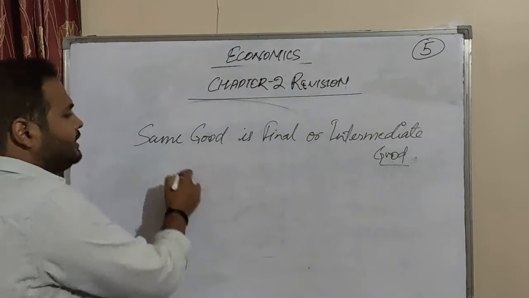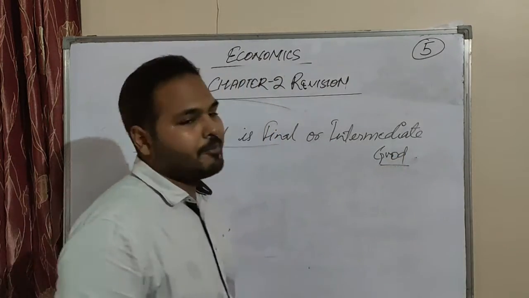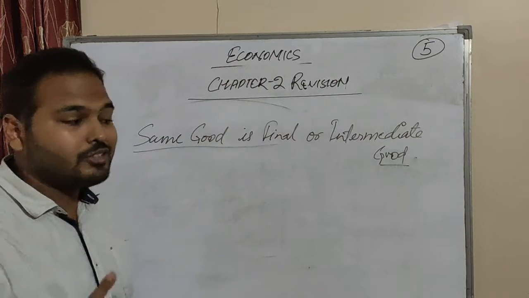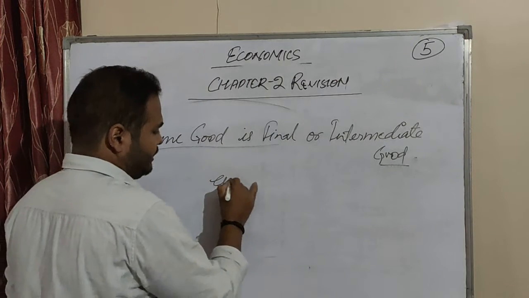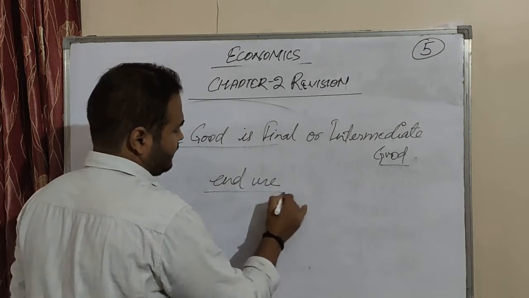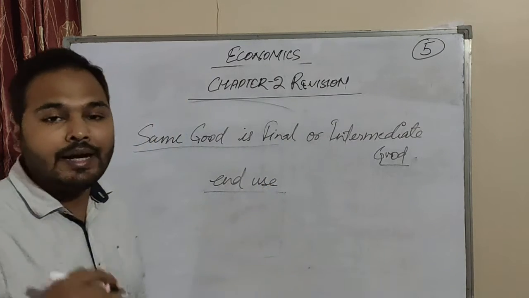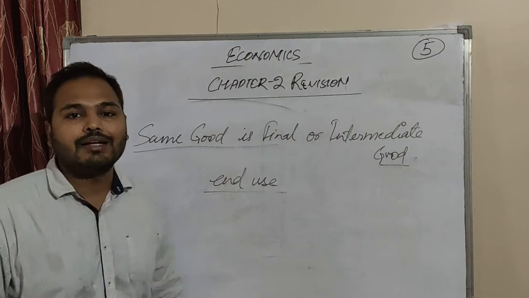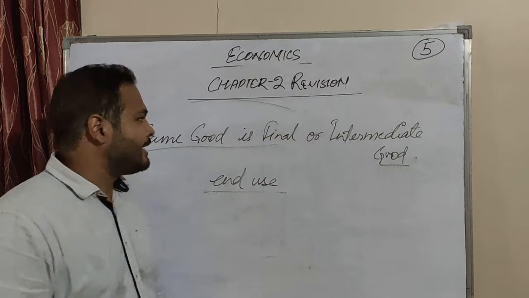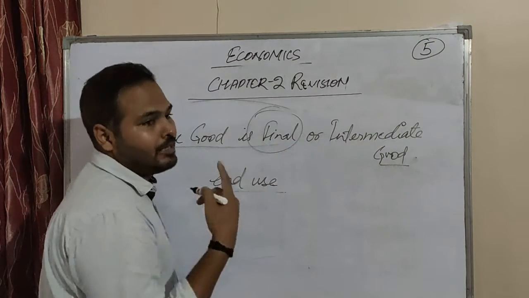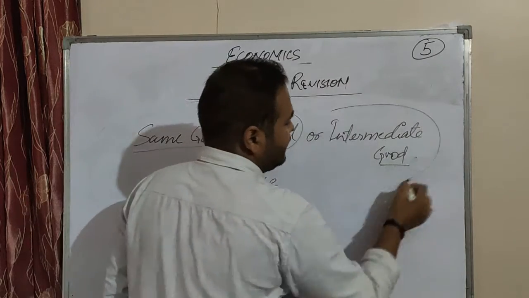Whether a good is a final good or an intermediate good can be defined on the basis of its end use. End use means for what purpose it is used. The end use of the product decides in which category it comes, final good or intermediate good.